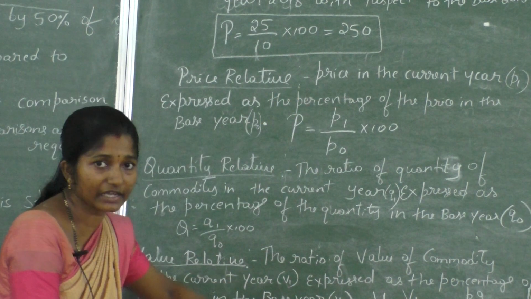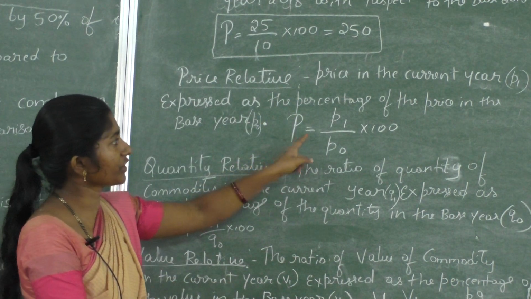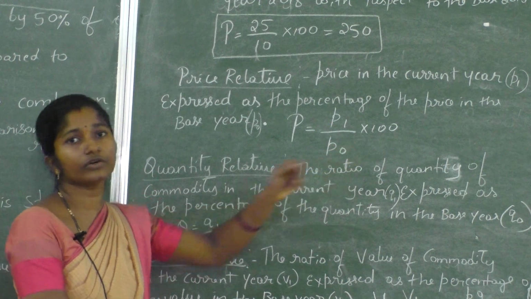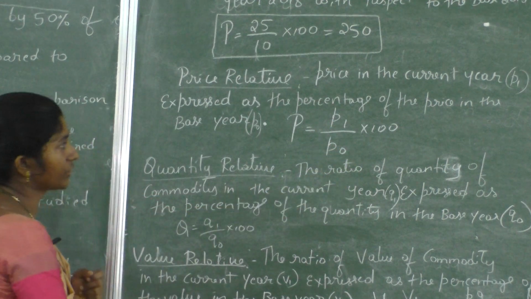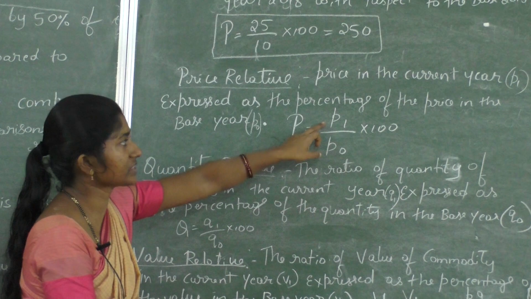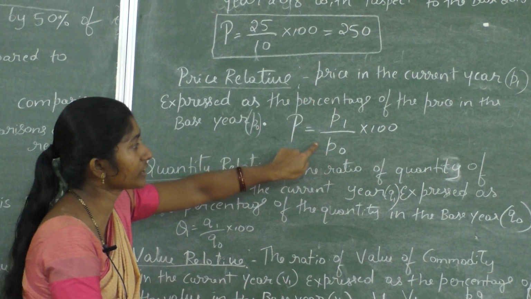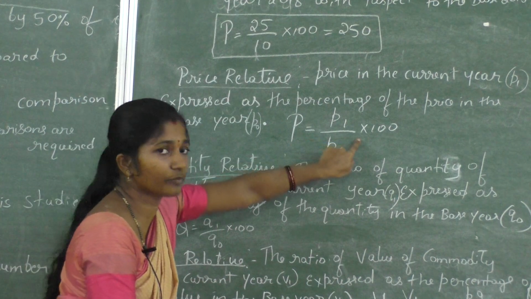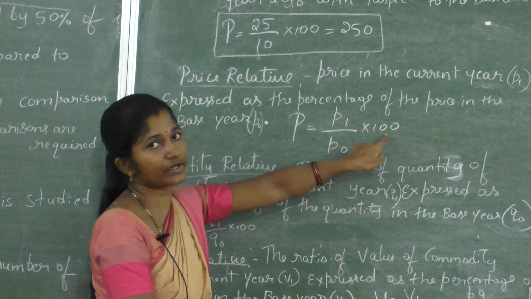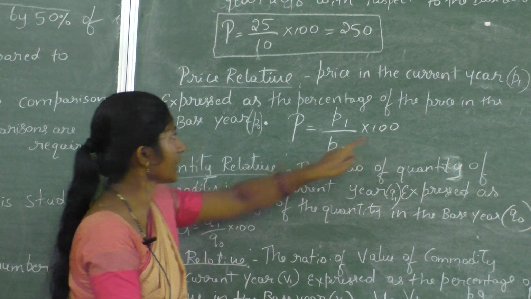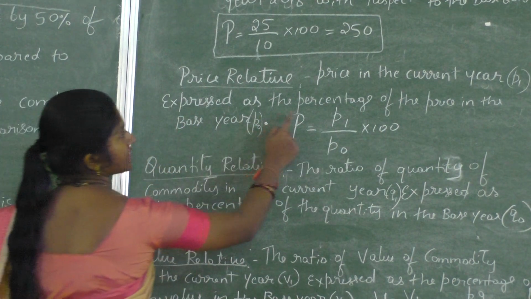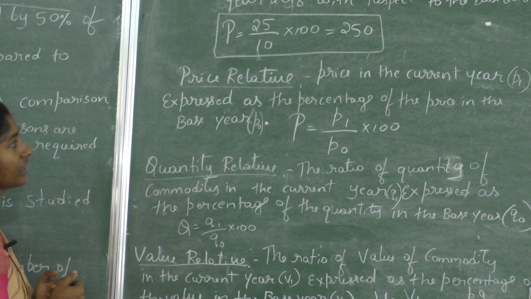These are all for a single variable. Price relative is equal to P1 by P0 into 100. P1 is the current year price, P0 is the base year price. We have to multiply by 100, that is the percentage, expressed as the percentage of the price in the base year.